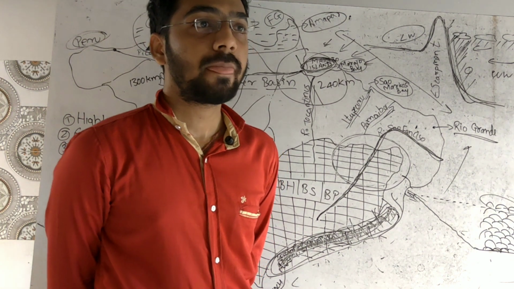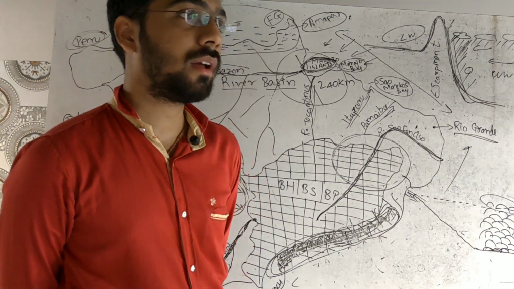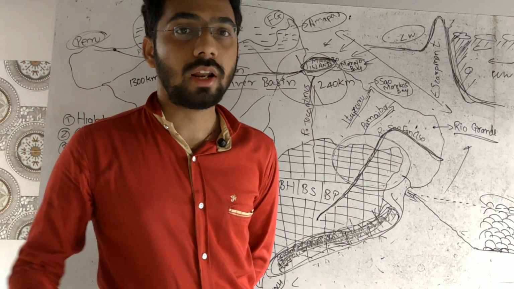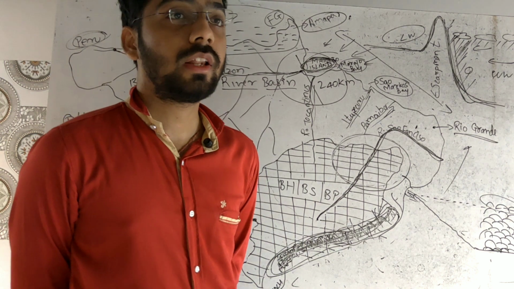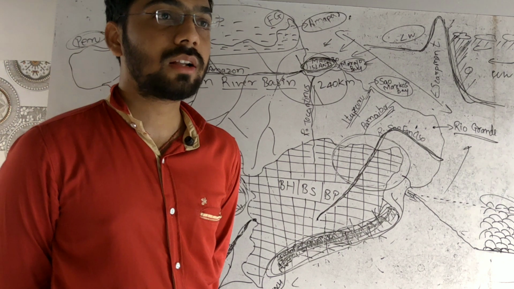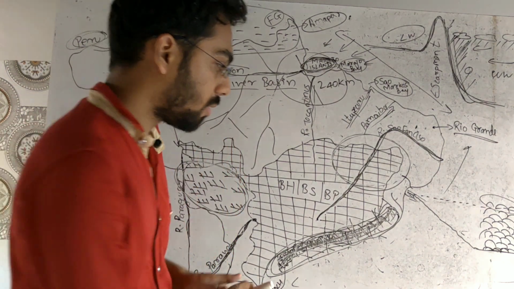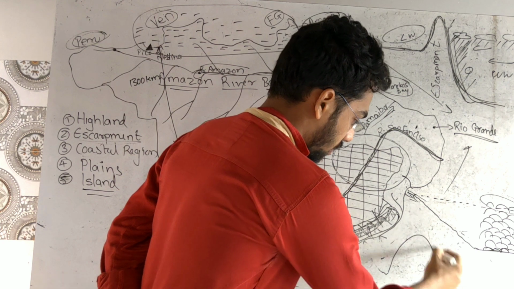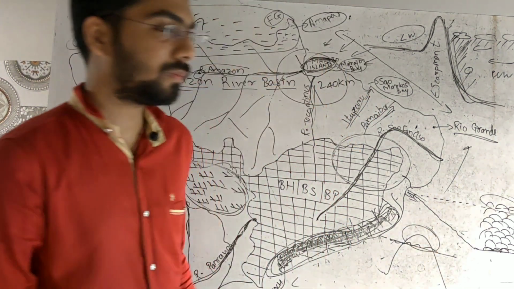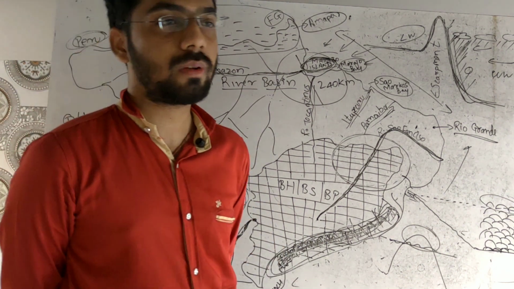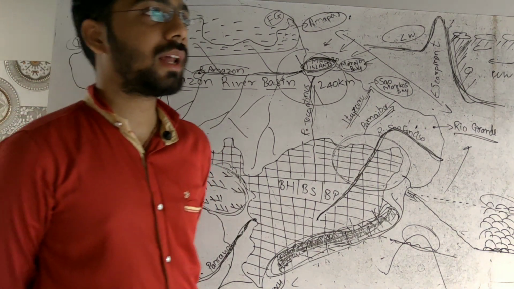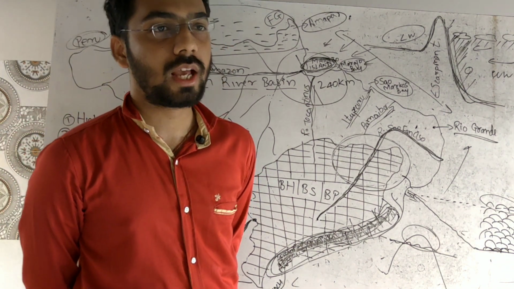Marine islands are somewhat rocky in nature in Brazil, and generally they are part of a submerged hill. We are going to see the top of the submerged hill in the marine island. So marine islands are 300 kilometers away from the Brazilian coast, and they are the top of a submerged mountain. What does the top of a submerged mountain mean? For example, this is the mountain within the sea, and this is the sea level, and we can see only the top part. That part is known as the top of the submerged mountain as far as marine islands are concerned. There are also many coral islands in Brazil.